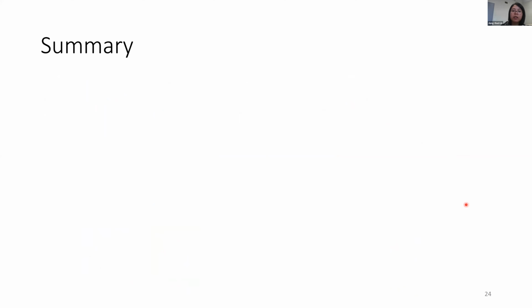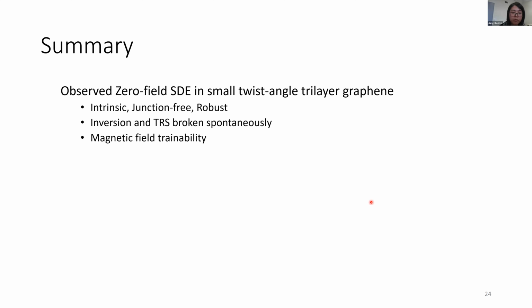And to summarize, we observed a zero-field superconducting diode effect in our small twist angle trilayer graphene. And we see that this effect is intrinsic and is coming from a junction-free bulk material. When I say bulk, I mean 2D. And this effect is also very robust, as we can see. This effect shows that the inversion and time reversal symmetries are both spontaneously broken. And also we demonstrate an external magnetic field controllability, or trainability, of this effect.